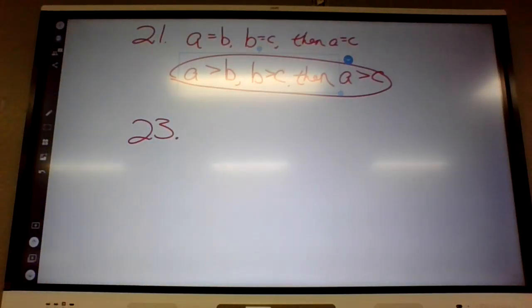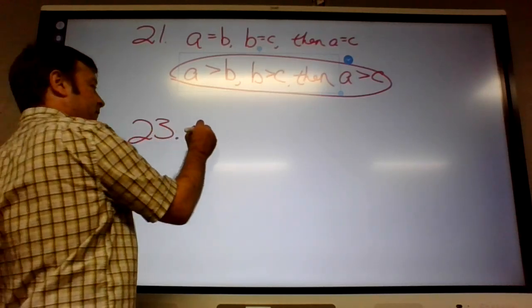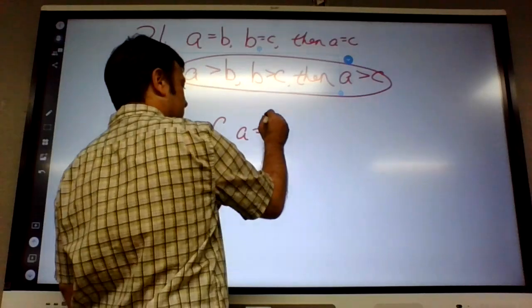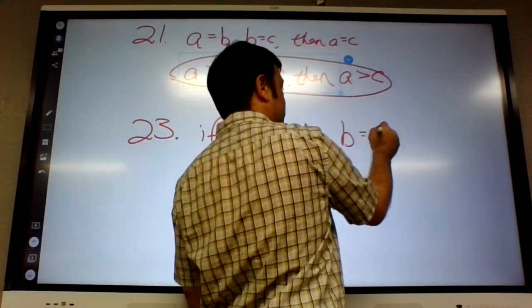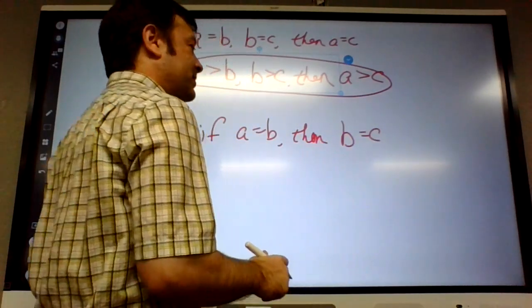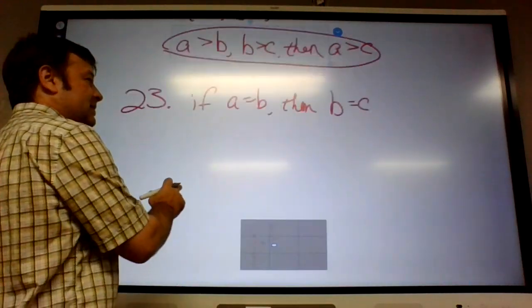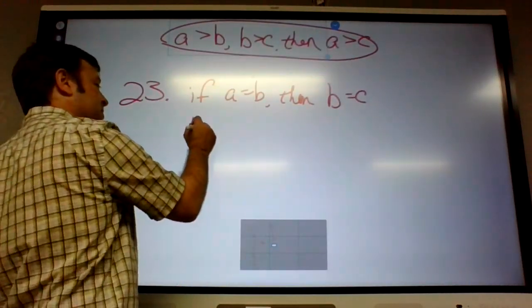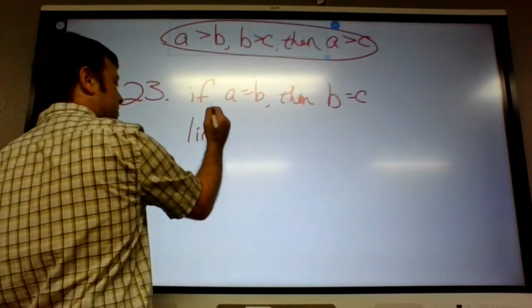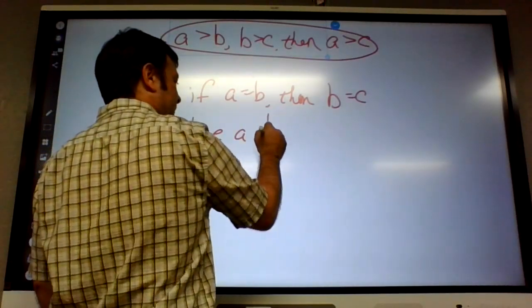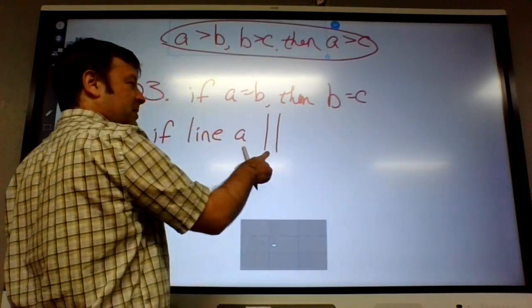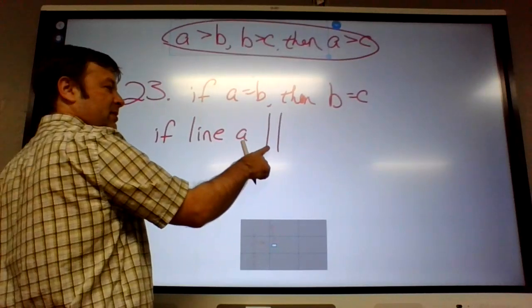23, symmetric property of parallel lines. So let's flip back and look at the symmetric property. If A equals B, then B equals A. But we're supposed to apply that to parallel lines. Have I shown you guys this yet? This is the parallel symbol. We're doing a lot of parallel lines next chapter.